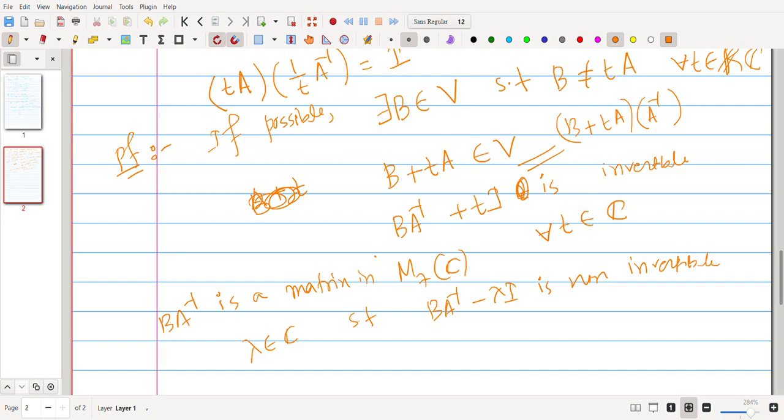That gives you a contradiction because you can choose T equal to minus lambda, and then it will not be invertible, which is a contradiction. That's why the dimension of V over C is 1.